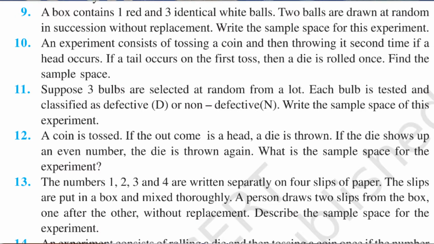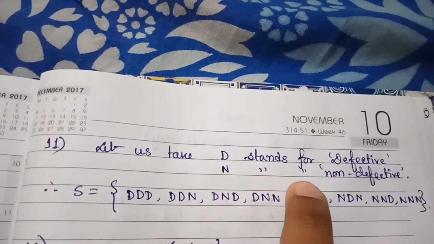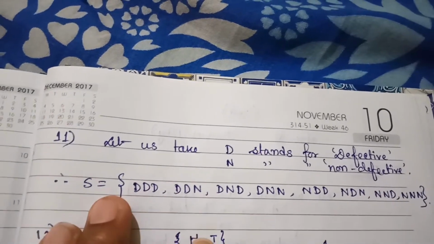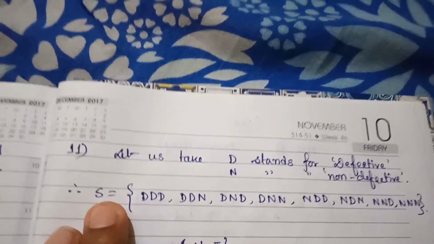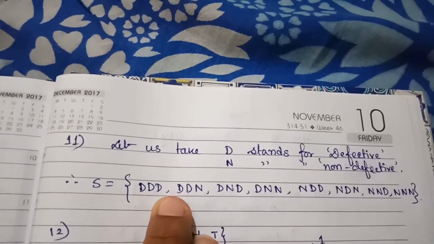Then question number 11. Look at the question. You want to find out the sample space for some defective and non-defective items. So D stands for defective, N stands for non-defective. Now 3 things to be drawn. So S will be like this. All 3 bulbs can be defective.